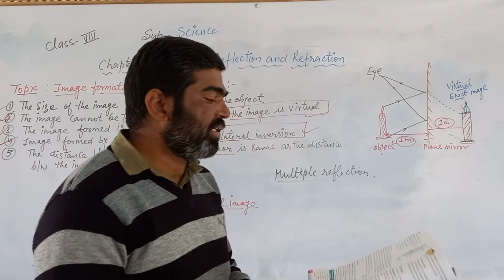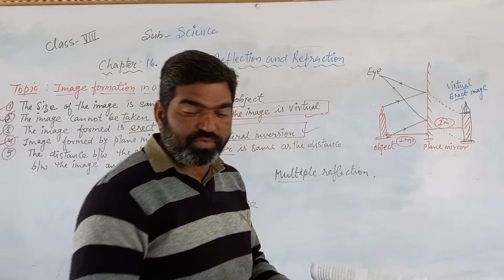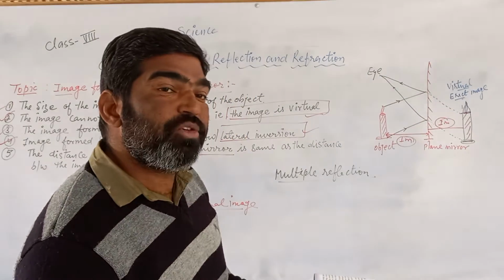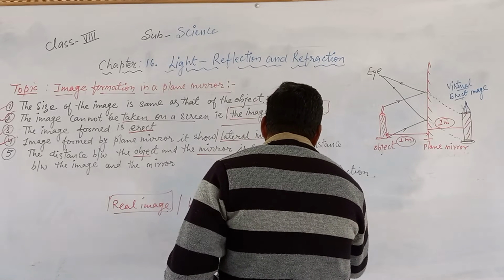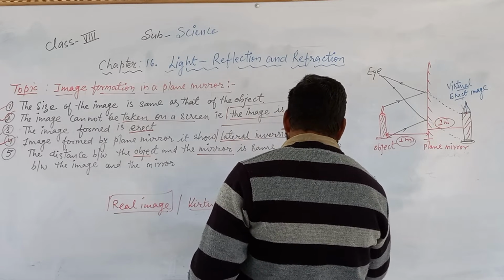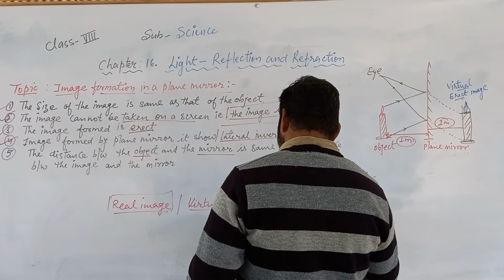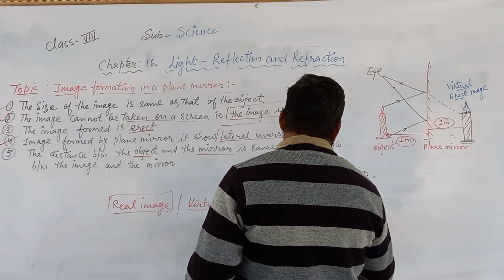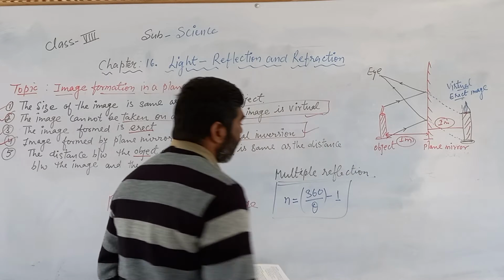So in that case we use one formula for finding the multiple reflection. By using that formula we can find the number of images. So n is equal to 360 divided by this angle theta, minus 1. This is the formula.